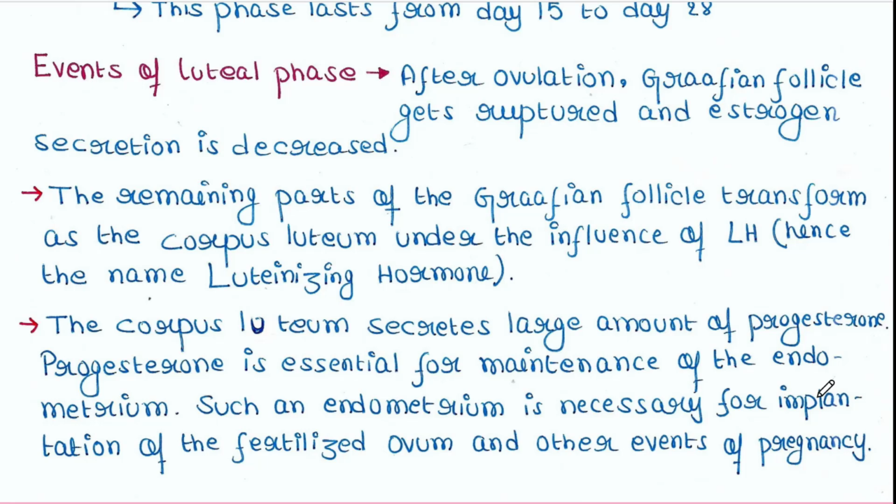If it meets sperm, it gets fertilized. After fertilization, a zygote is formed. The zygote should be placed in the endometrium layer of the uterus for its further development. So the endometrium layer, which was broken, should be reformed now, and progesterone helps in this reformation.